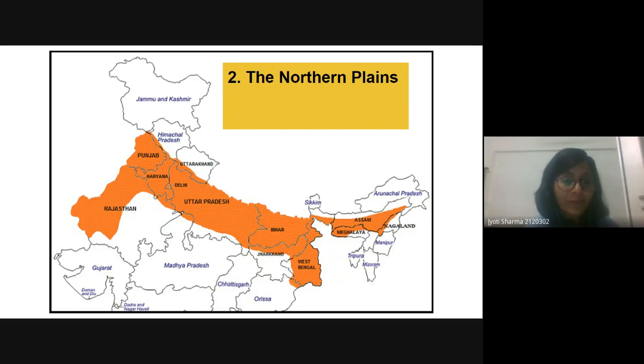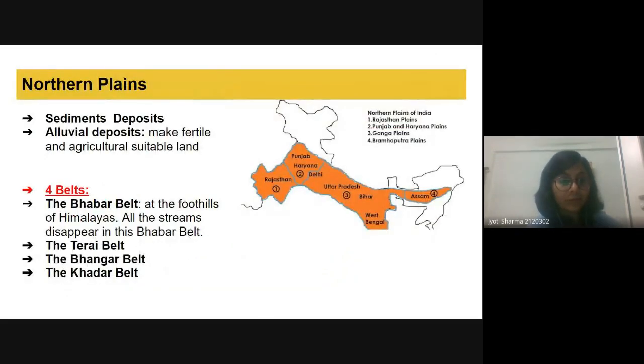In the northern plains, we will see some part of Rajasthan, whole Punjab, Haryana, some part of Uttar Pradesh, Bihar, West Bengal, and Assam has the plain area. These northern plains are formed because of sedimentary deposition. When the river carries sediments and deposits them, we call it alluvial deposits. Because of this alluvial deposit, the land becomes very fertile and suitable for agriculture.